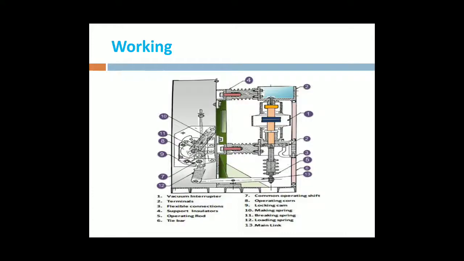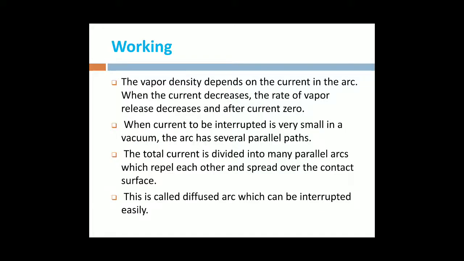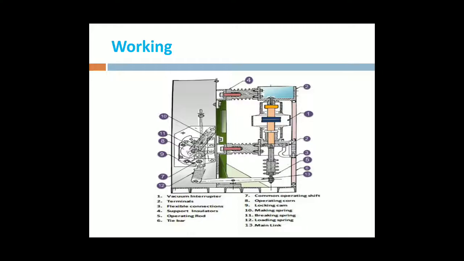This arc is produced due to the ionization of metal ions, and it depends on the material used for the contacts of a circuit breaker.